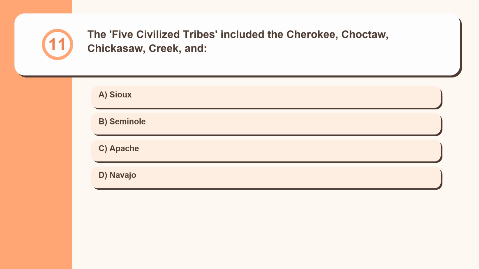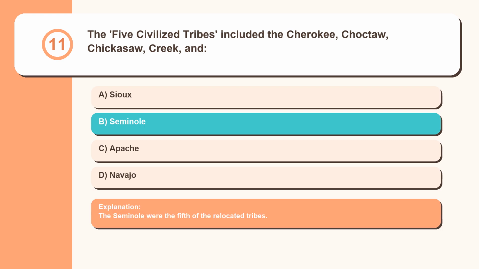Question 11. The 5 civilized tribes included the Cherokee, Choctaw, Chickasaw, Creek, and Sioux, Seminole, Apache, Navajo. The Seminole were the 5th of the relocated tribes.